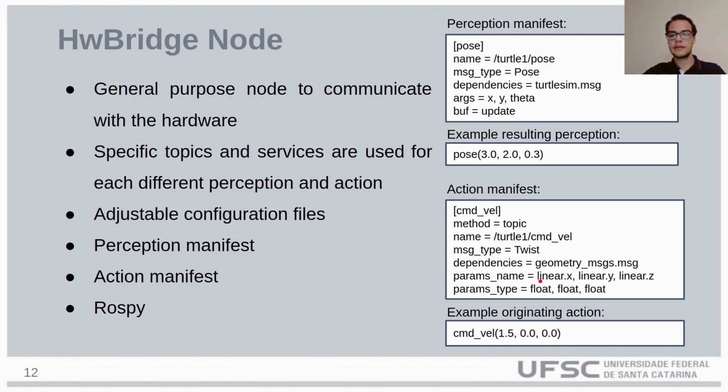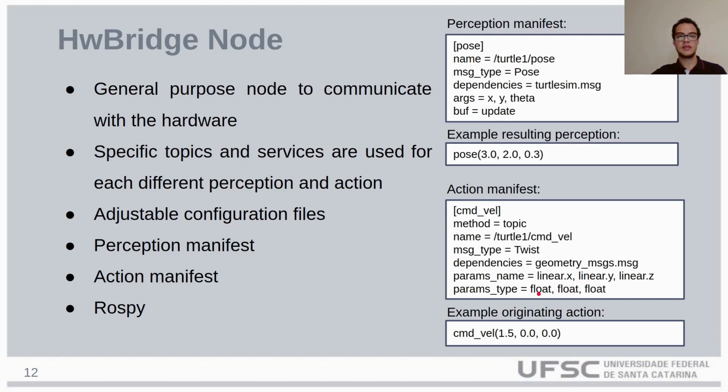Here, the parameters can be concatenated. For example, twist has a field called linear, and linear has a field called x. So there can be several parameters concatenated. The params type field is used to indicate the type of each parameter. In this case, linear x, linear y, and linear z are all of the type float.